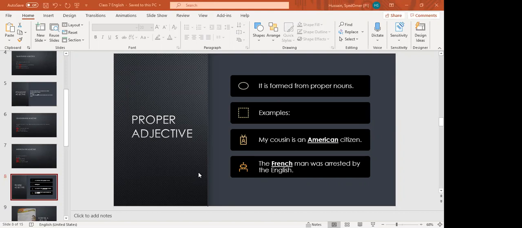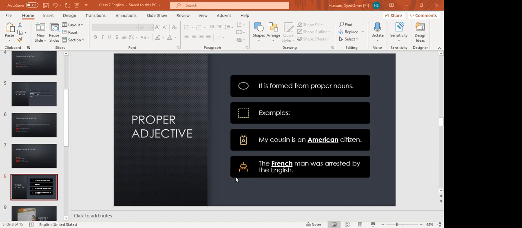Now, students, we did 6 types of adjectives. I'll repeat it again. So please remember all these definitions. The first one is qualitative adjective. It describes the quality of a noun, or it is related to the quality of a noun, shape, size, color. Okay, like intelligent, lazy, beautiful, ugly, smooth, rough, thick, thin. These are all qualitative adjectives. Quantitative adjective refers to the quantity of a noun, how much and how many.